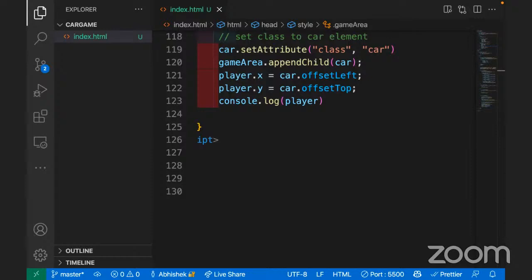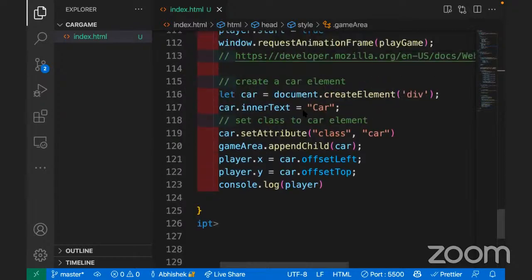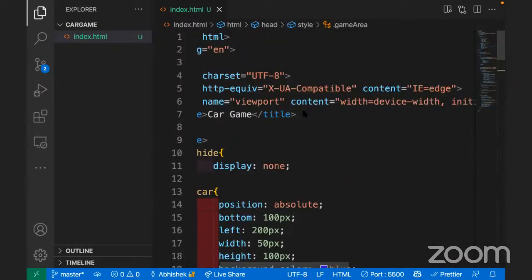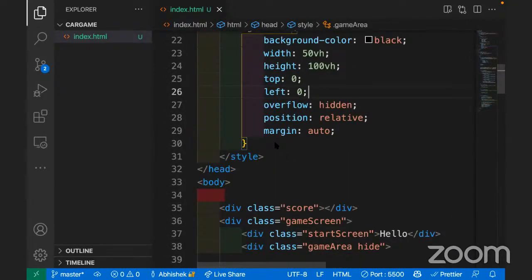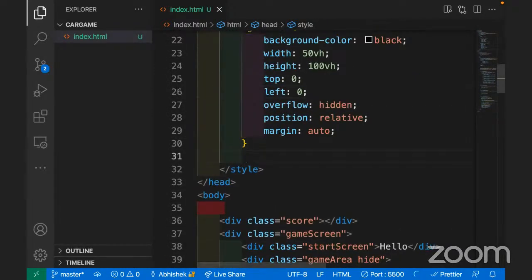So let's have a look. Now basically I want some lines on my road. Based on those lines, my car will move. Like you usually see lines on roads and all that, such kind of line I want on my road. So I'll be creating a different class per line, which we'll be putting here. So dot line.